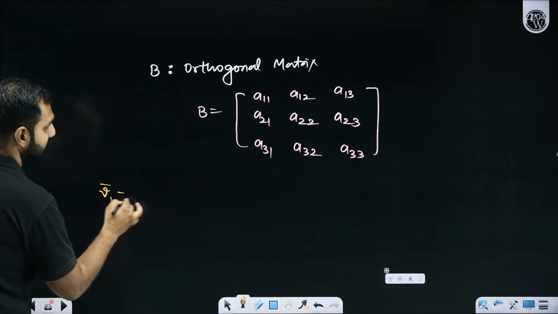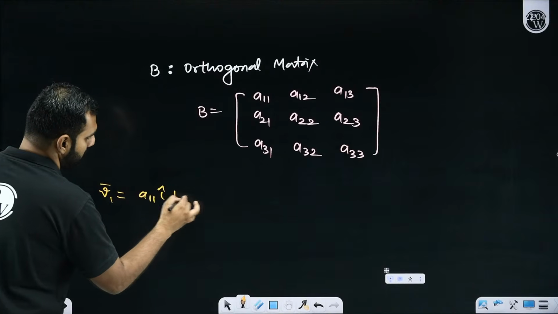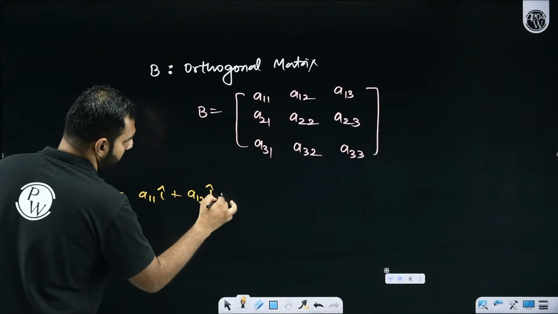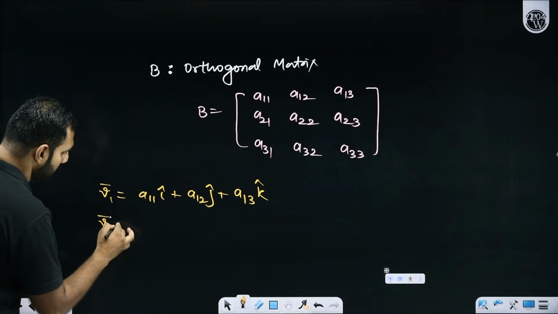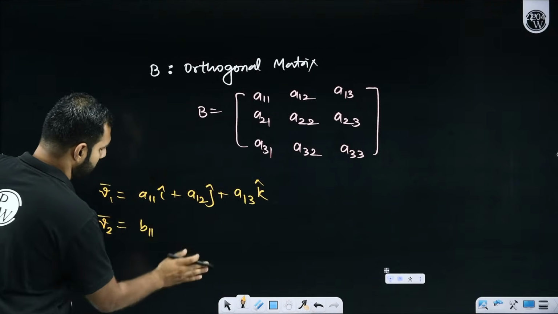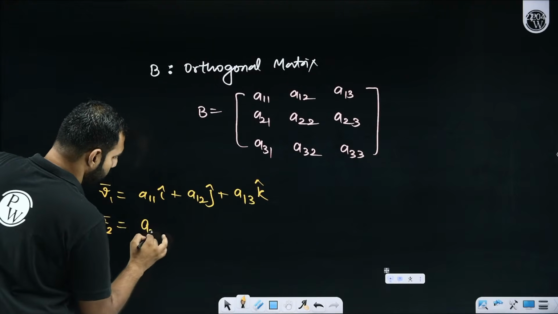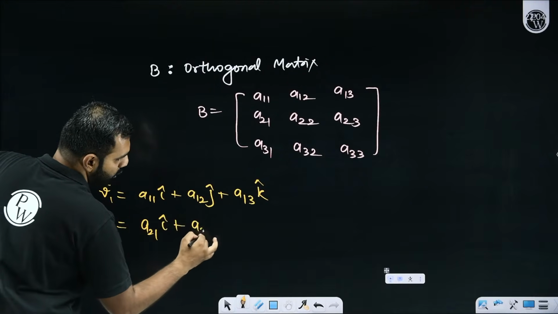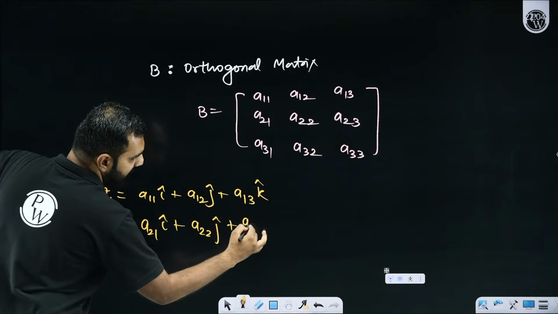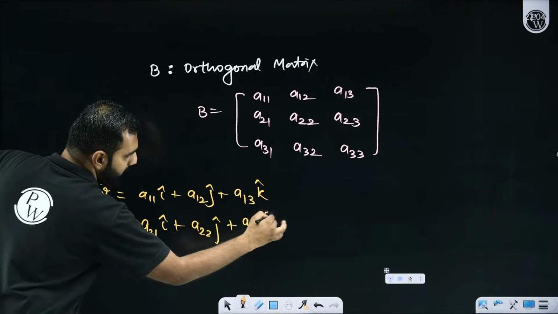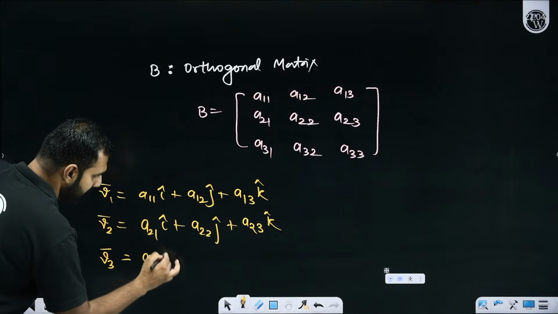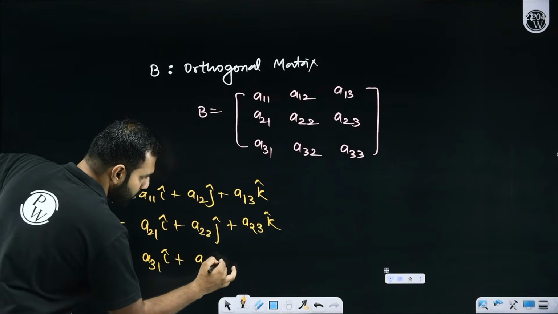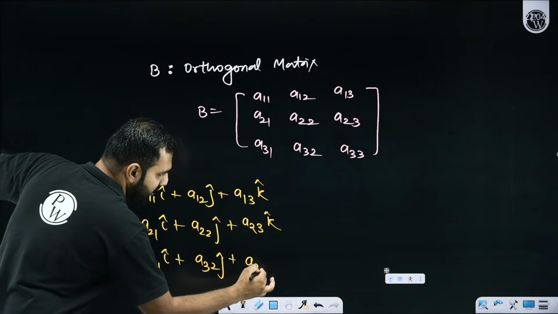The first vector V1 is A11 i cap plus A12 j cap plus A13 k cap. The second vector V2 is A21 i cap plus A22 j cap plus A23 k cap. The third vector V3 is A31 i cap plus A32 j cap plus A33 k cap.